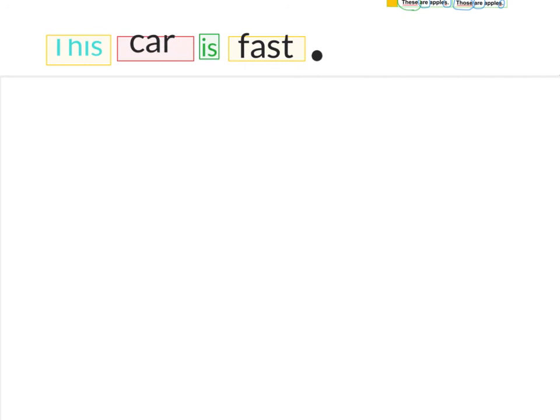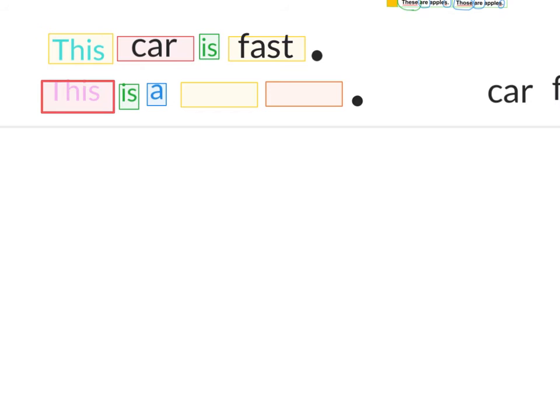In this sentence, you can see there's a subject, which is car, and a verb, is, and an adjective, fast. Because car is just one, I need to put a little word in front of it. I could say a car is fast, the car is fast, but I can also say this car or that car. So this car would be one that is right here. Maybe I am sitting in it or I am touching it. It's right in front of me.